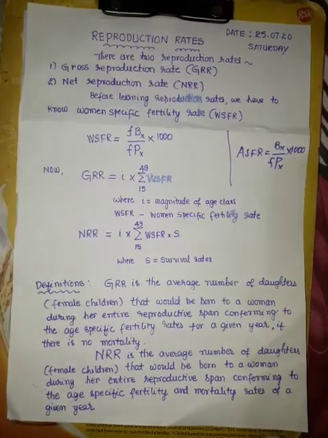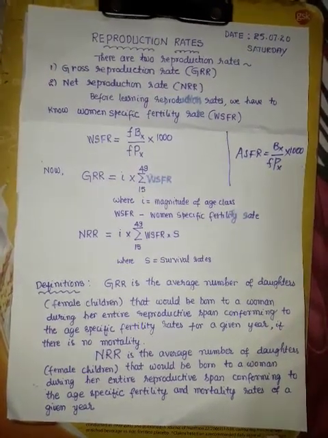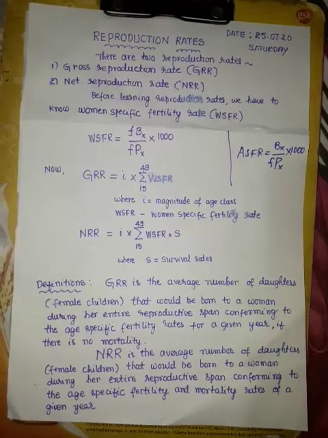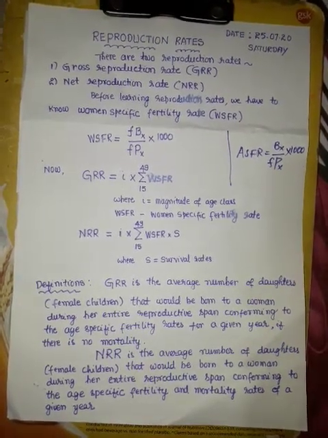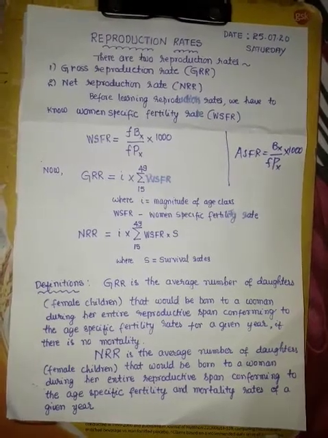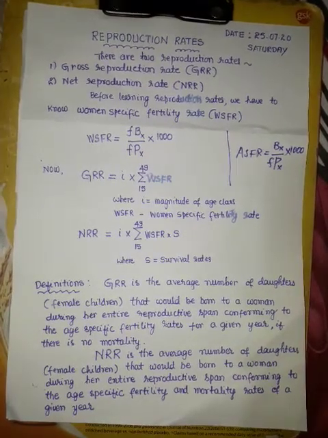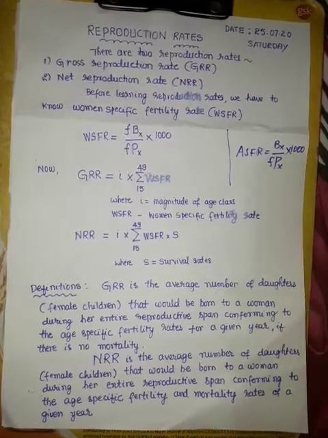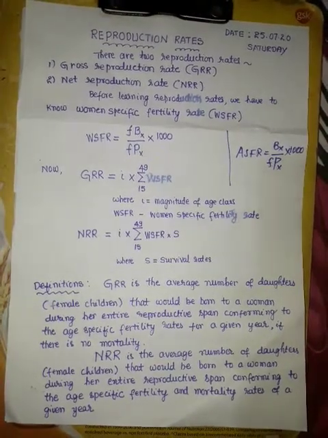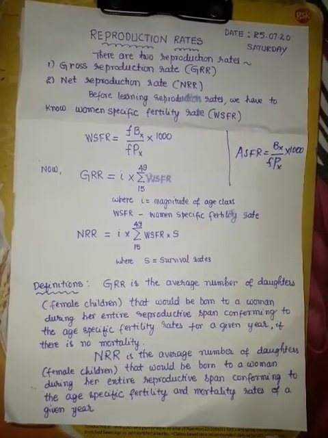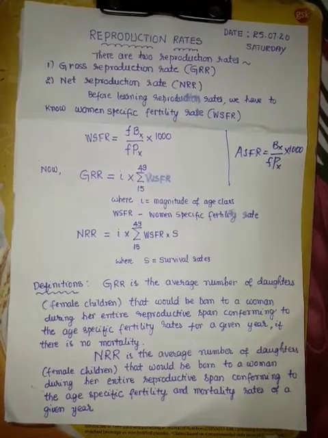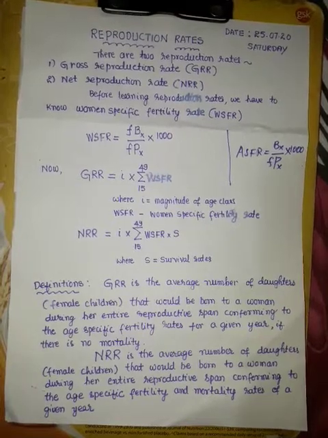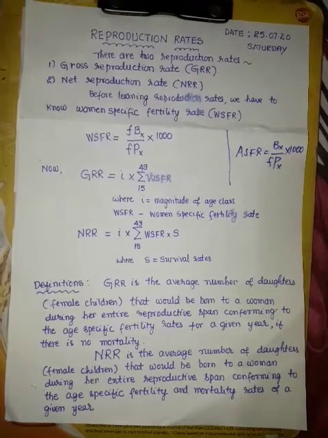Now the definitions are like this. GRR, that means gross reproduction rate. GRR is the average number of daughters or female children that would be born to a woman during her entire reproduction span. Entire reproduction span means 15 to 49 years, conforming to the age-specific fertility rates for a given year, if there is no mortality.